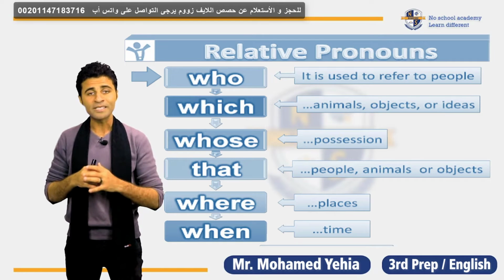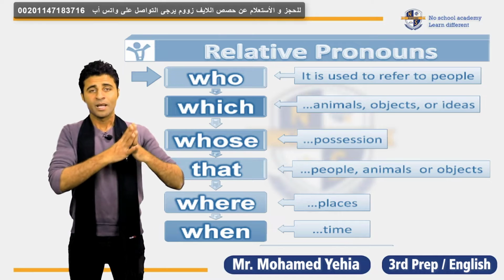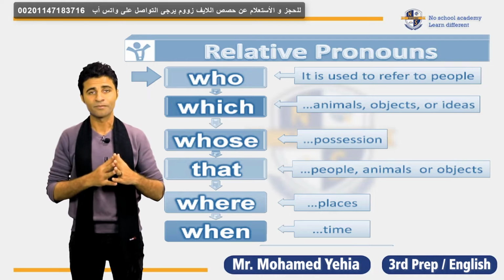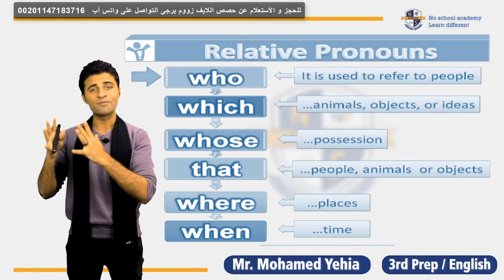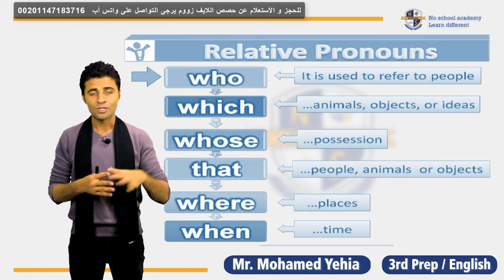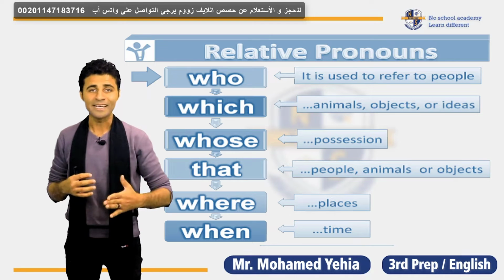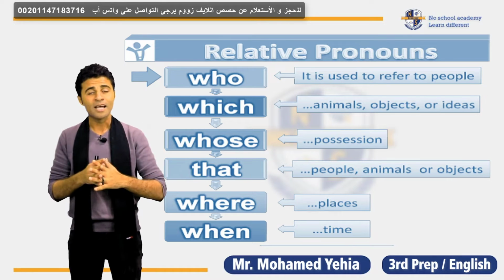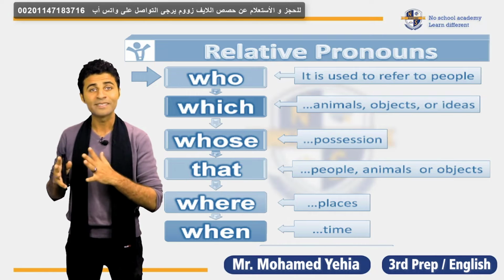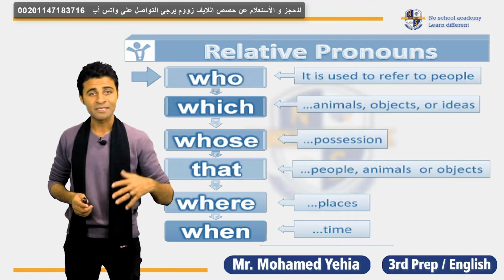Let's see the last one, which is when. When is used to speak about time. When I say, for example, I like 23rd August. 23rd August is my birthday. So I have to connect these two sentences together. So I like 23rd August when it's my birthday. Or 23rd August, this is the day I like the most, when it was my birthday and all my friends surprised me and brought me a very expensive gift.